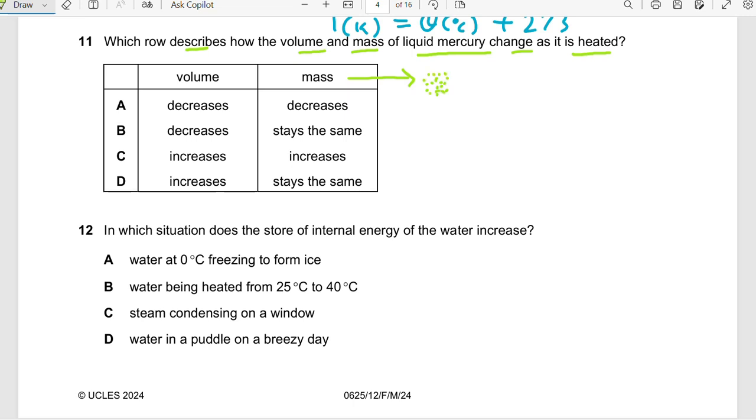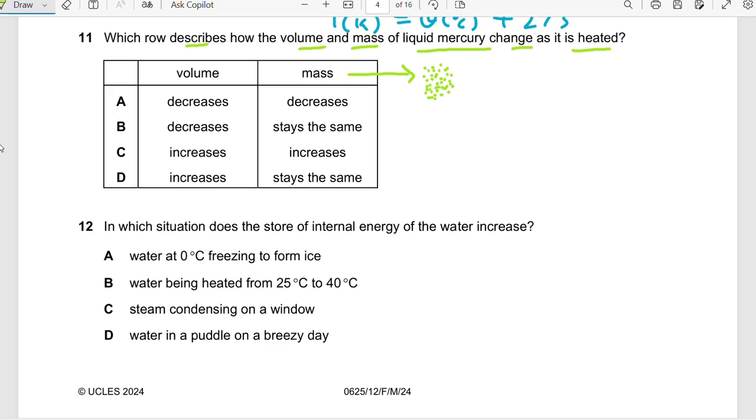So if it is heated or cooled, the number of particles doesn't change. The only thing that changes may be the distance between them. So in general, the mass doesn't change.